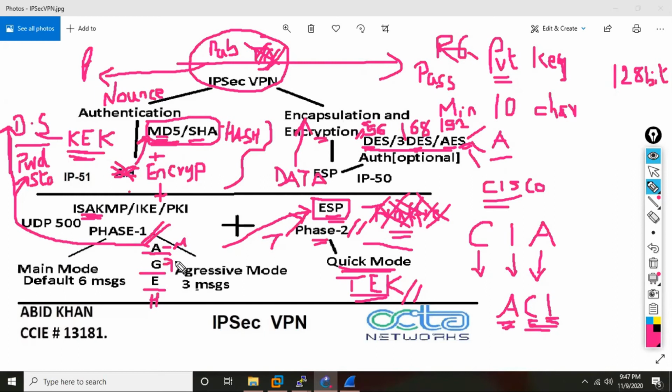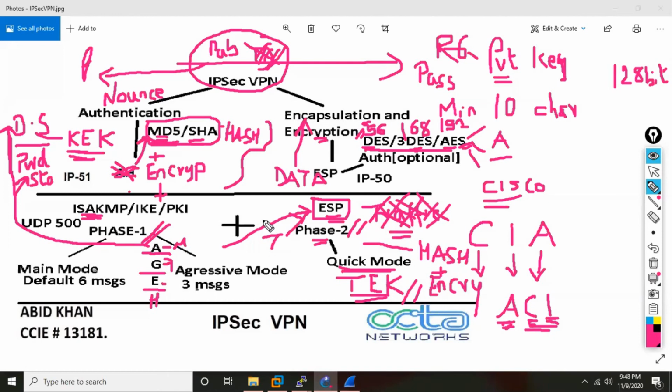So that we'll see also. Then encryption. For encryption, again, which are the algorithms? Same algorithms. So encryption in phase one also we'll be using what? DES, triple DES or AES. And then for hashing also, we can have what? MD5 and SHA. Now somebody will say, in phase two, can we still have hashing also? Yes, if you want, you can have it here also. In phase two also, I can have hashing plus encryption of the data. So in phase two also, the hashing option is available.